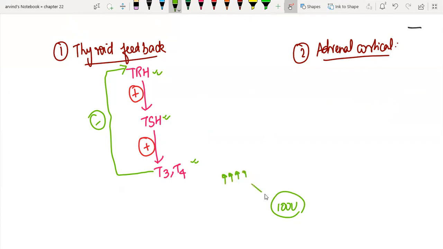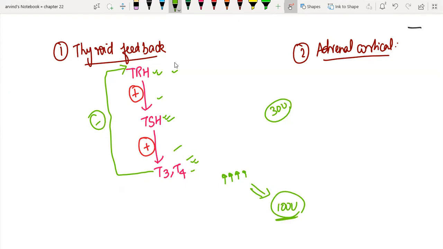Now, once it reaches the sufficient amount, suppose initially there was just 30 units of thyroid, and because of this deficiency TRH was stimulated, and then all these events happen. Once it reached the 100 unit level, hereafter I do not need any more thyroid, because that's my target and I have achieved my target. So what is going to happen is that the increased levels of T3, T4 itself, or the thyroid gland per se, is going to send the information to TRH: hey, thanks for stimulating me, I am done with my work. So such a negative signal is sent.